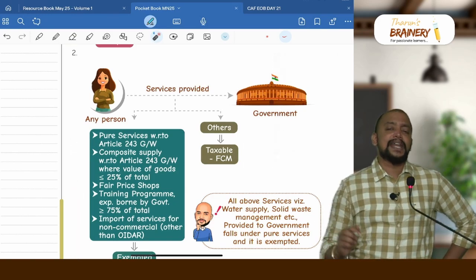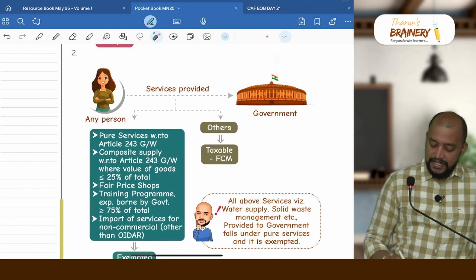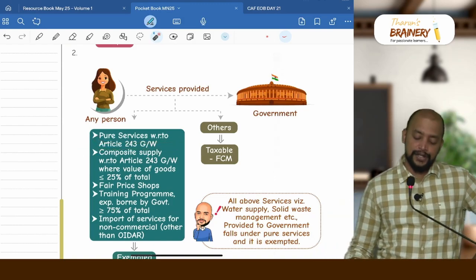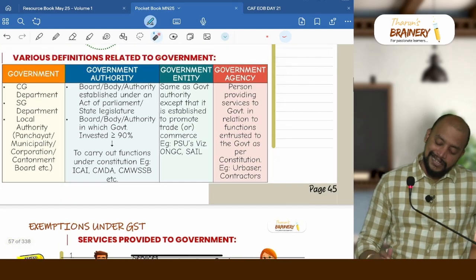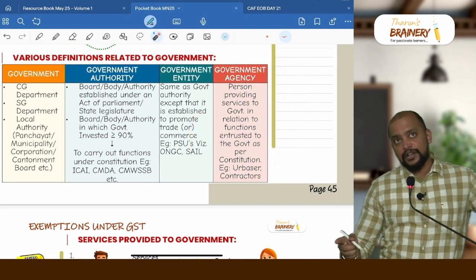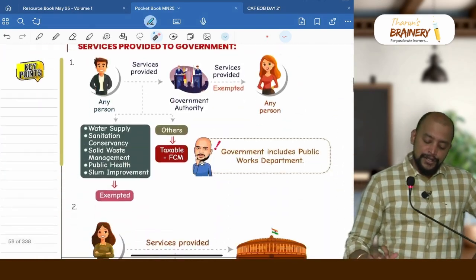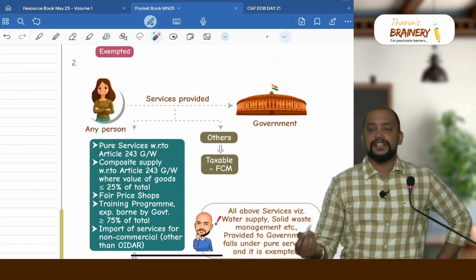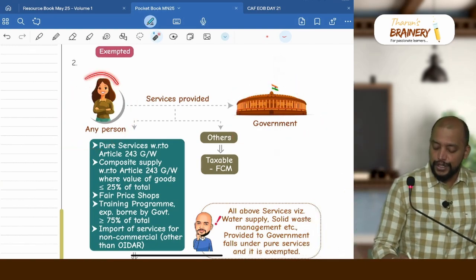What is that? First point, any service, it can be any service. Pure services with respect to article 243 G or W of the constitution. So just now we discussed government agency. Government agency means a person who provides services to the government. So here it is a case of government agency. Government is required to do certain activities as per constitution, so they outsource it to any person.